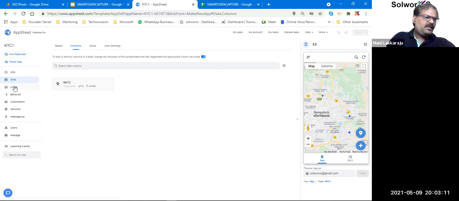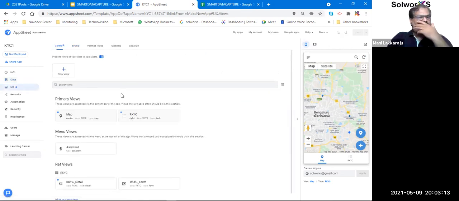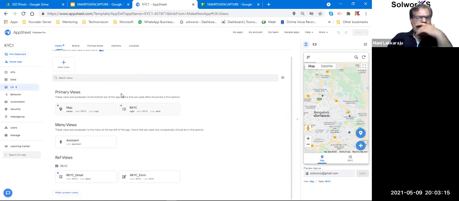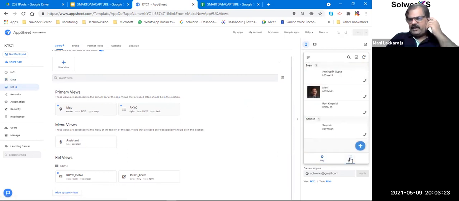And similarly, you go to the views. When you go to the views, it has created the default views, right? So this is the map view. This is the deck view, or the form view, or the list view, the way we are seeing it. So this is how it creates, right?